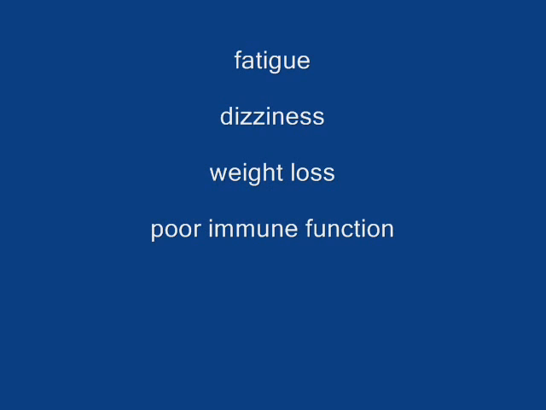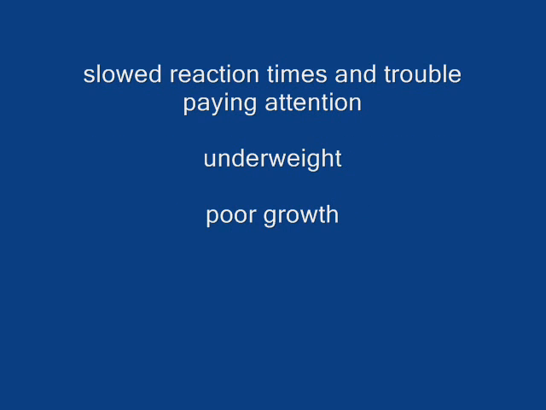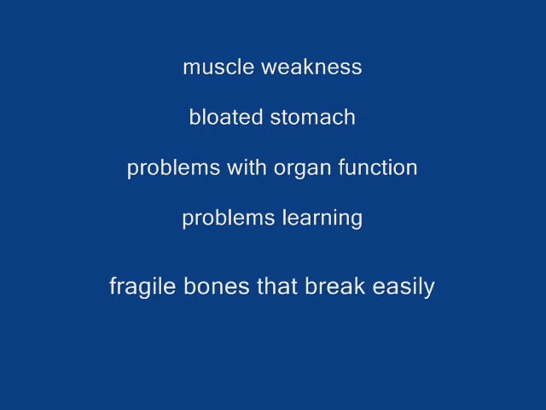Some symptoms include fatigue, dizziness, weight loss, poor immune function, dry, scaly skin, swollen and bleeding gums, decaying teeth, slowed reaction times and trouble paying attention, underweight, poor growth, muscle weakness, bloated stomach, problems with organ function, problems learning, fragile bones that break easily.